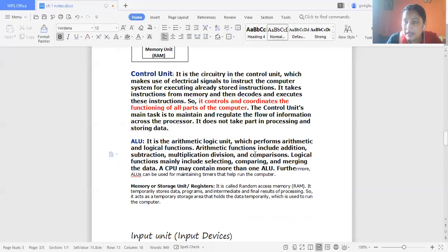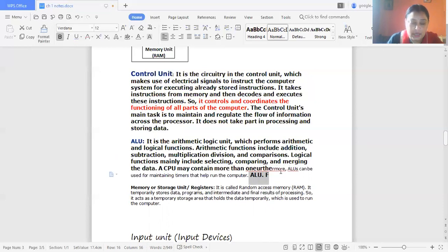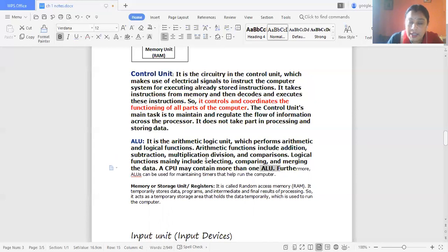The arithmetic functions are addition, subtraction, multiplication, and division, and the logical functions are comparisons, etc. All these functions are performed under the arithmetic and logic unit, which is part of the CPU.